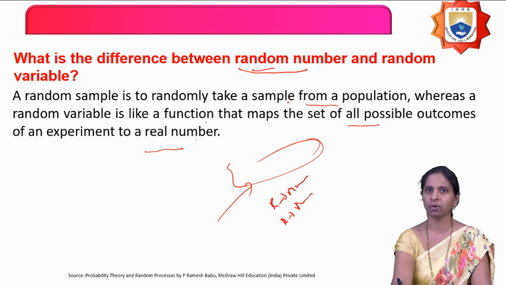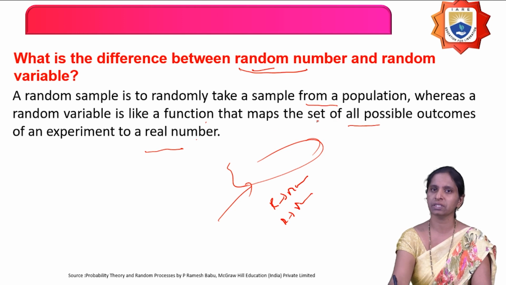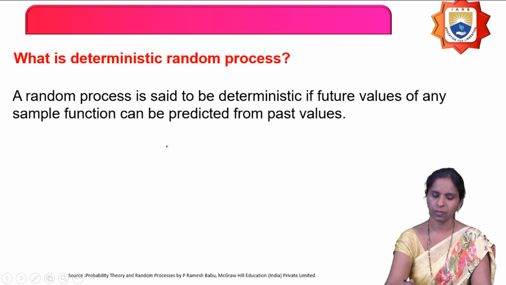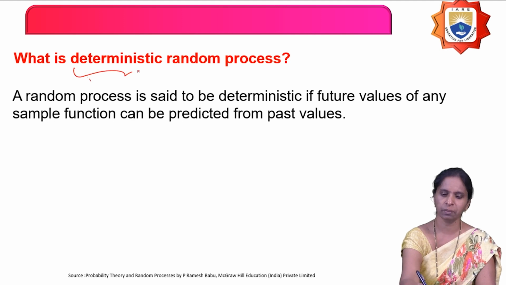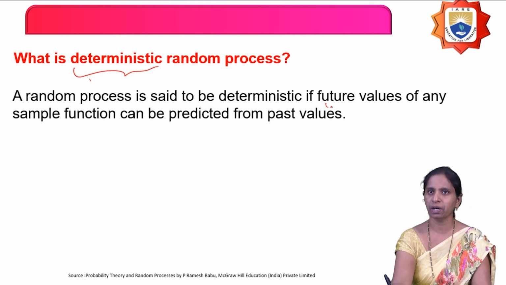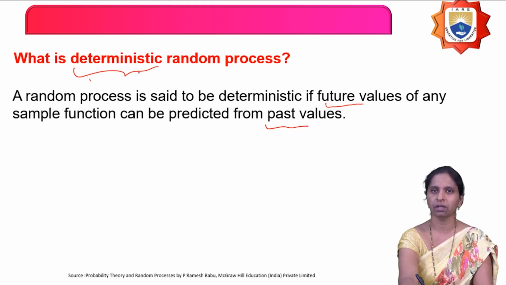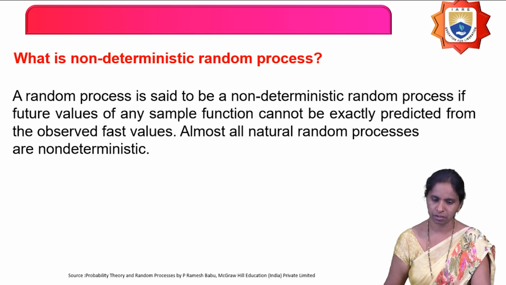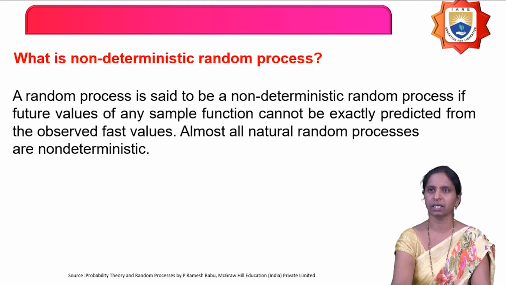So, a number is selected randomly from a population or from a set of values, and that is called a random number. A random variable is a function that maps all the possible outcomes to a real value. Next, what is a deterministic random process? The name itself says deterministic: the future values of the sample function can be predicted from its past values. It is called a deterministic random process.